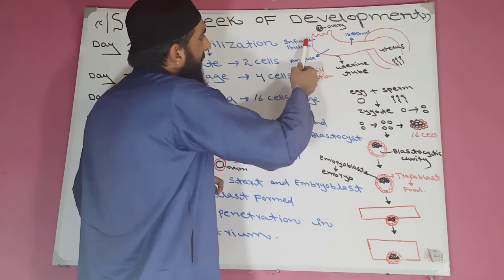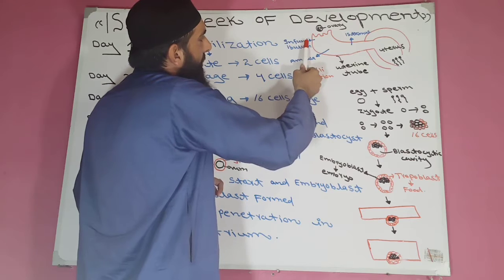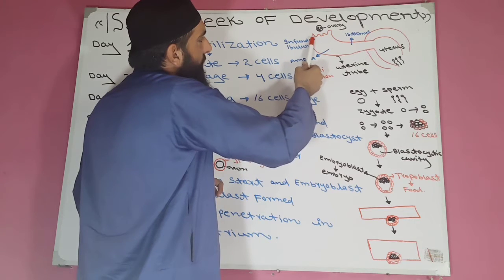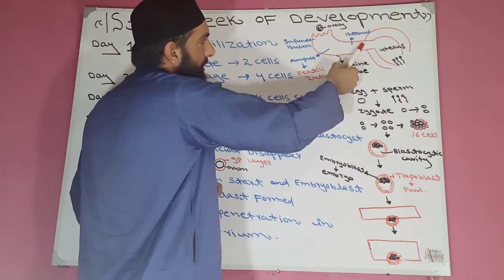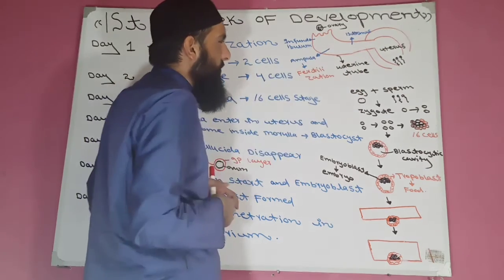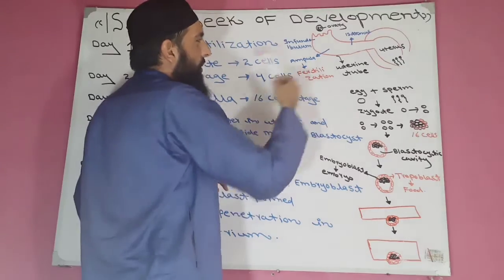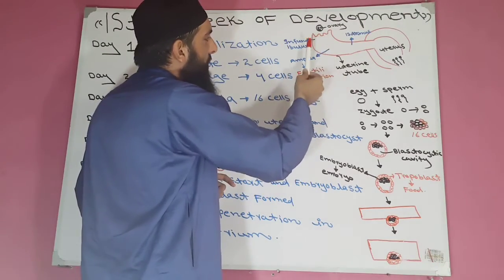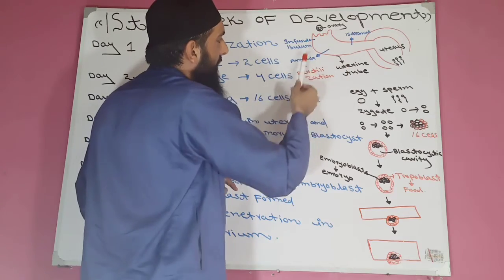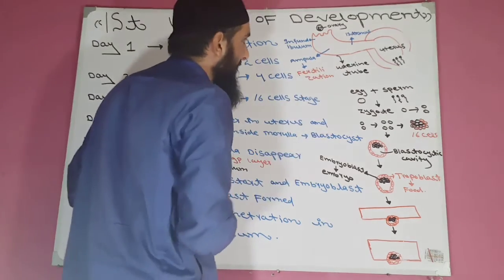And second is the infundibulum. The infundibulum is that part of the uterine tube which is more far away from the uterus. This is near to the uterus, this is more far away from the uterus. And the third is the ampulla. The ampulla is that part of the uterine tube which is present between the infundibulum and isthmus, where fertilization occurs.